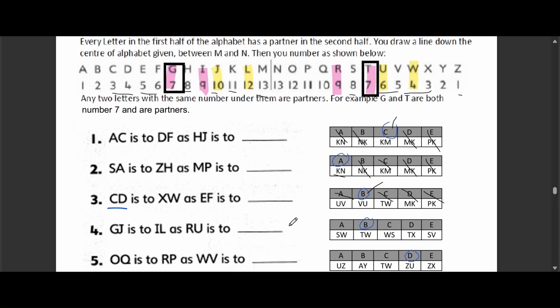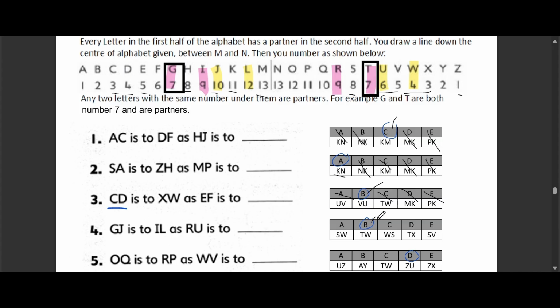Option A, SW. Option B, TW. Option C, WS. Option D, TX. Option E, SV. The correct answer is option B, TW.